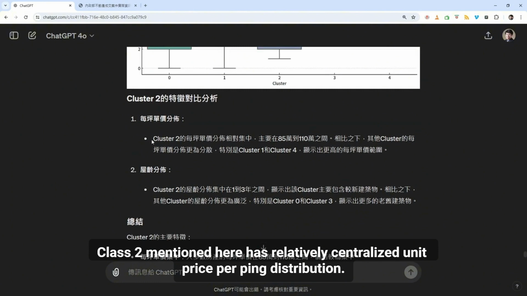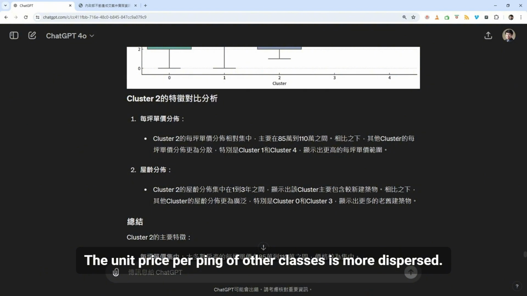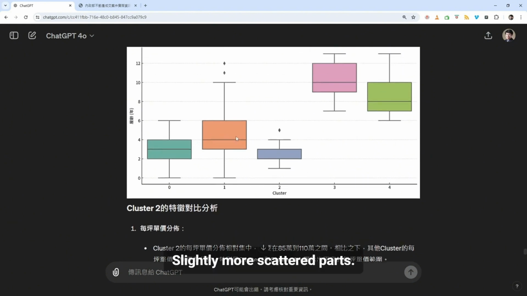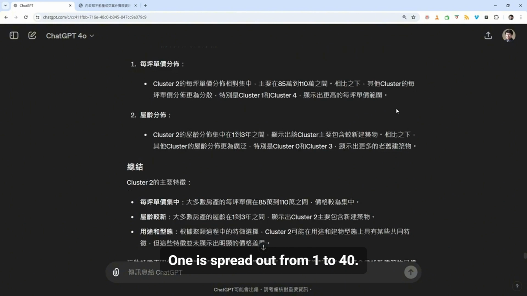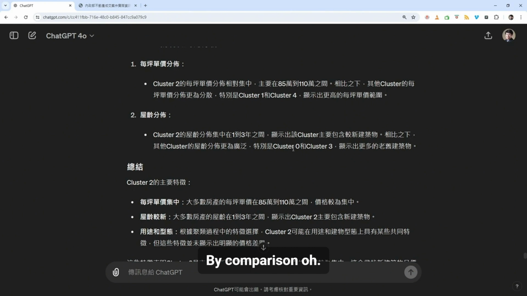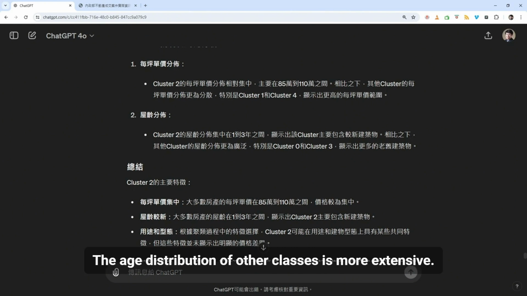Class 2 mentioned here has a relatively centralized unit price per ping distribution. By comparison, the unit price per ping of other classes is more dispersed, especially 1 and 4, which are slightly more scattered. 1 is spread out from 1 to 40, displaying a higher price per ping range. The house age spans from 1 to 30, which indicates it contains more new buildings. By comparison, the age distribution of other classes is more extensive.